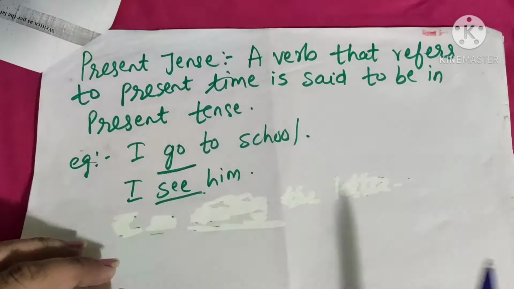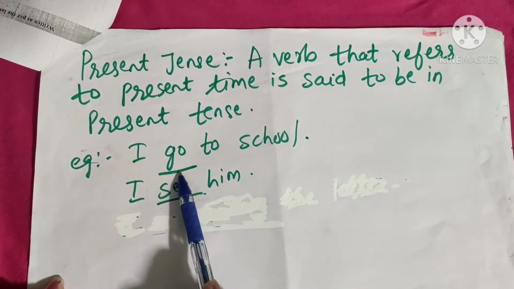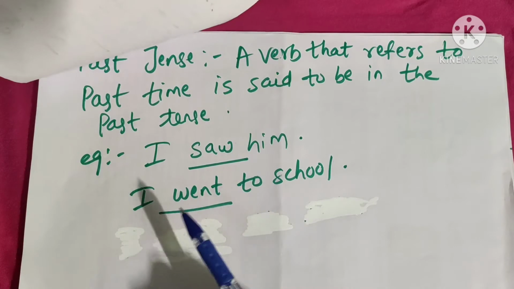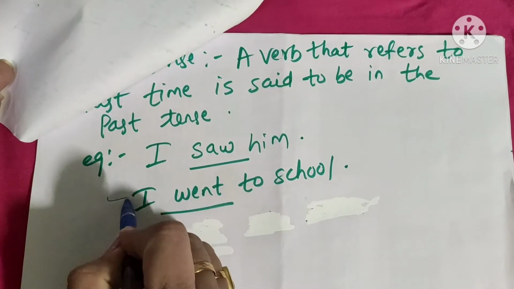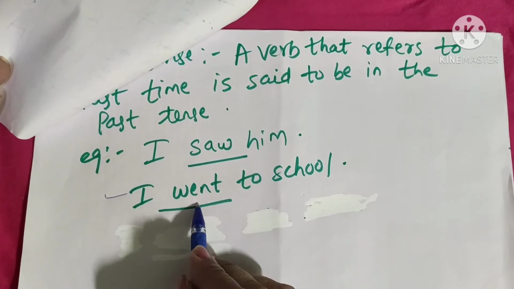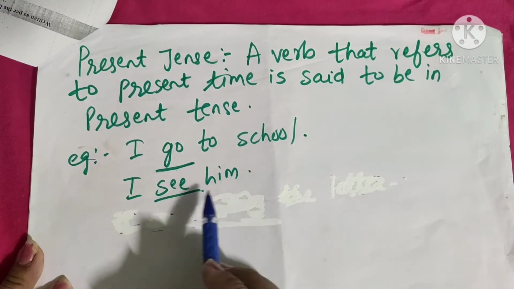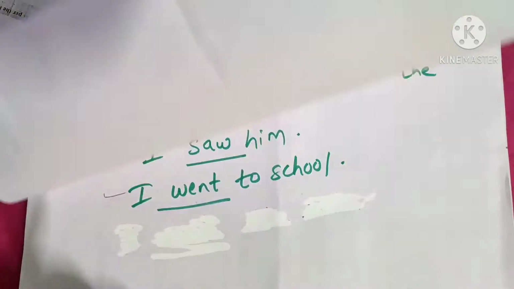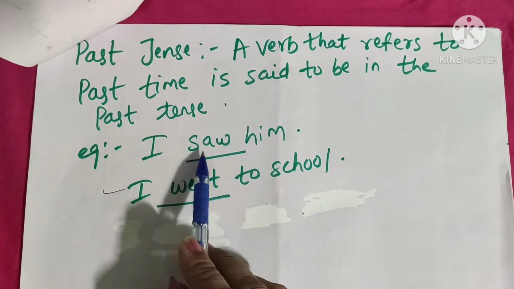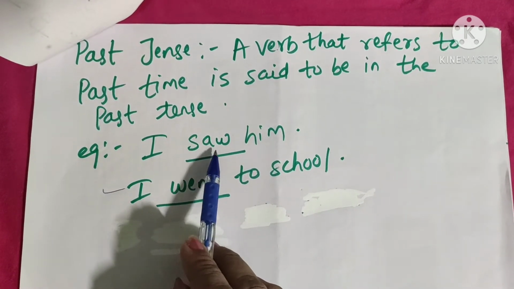Here we have written the sentence, I go to school. Here go is the present tense. In past tense it will become I went to school. So go will become went. In the same way, the second one is I see him. In present tense it is see, so see will become saw. I saw him.